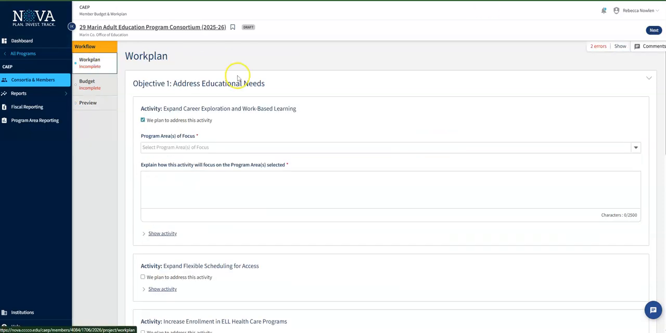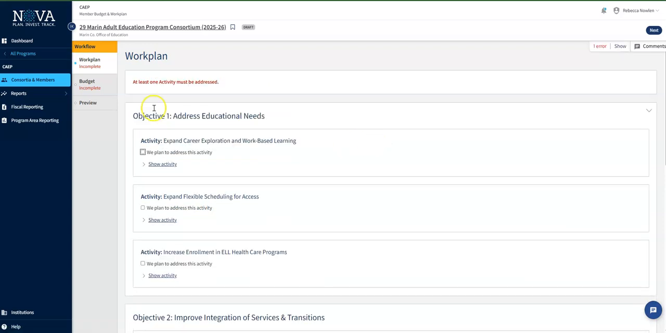The reason for that is that Nova can be a little buggy, and if you don't start at the beginning and then press next, sometimes the submit button will not populate. So we're starting at the beginning, which is your work plan. The work plan has several activities that are pre-populated from our annual plan. Your agency needs to select at least one of these activities. It says at least one activity must be addressed.